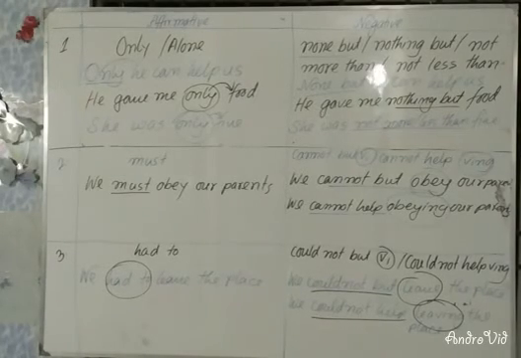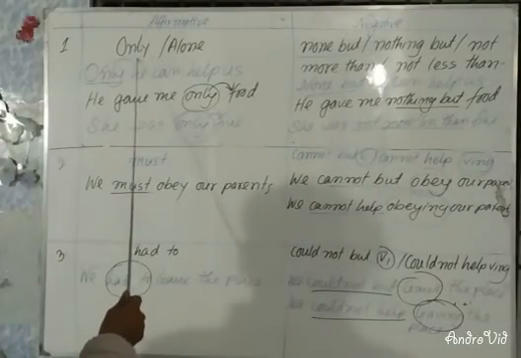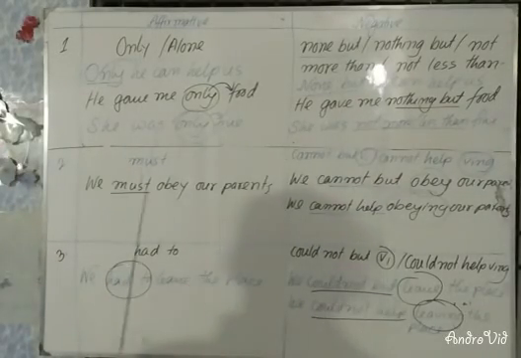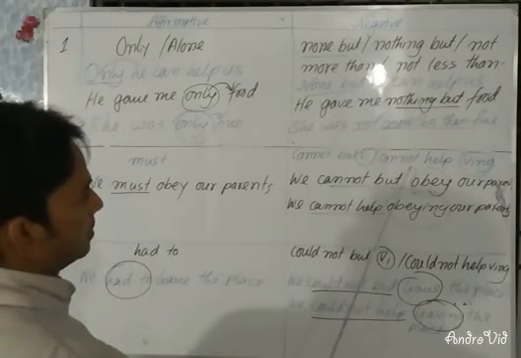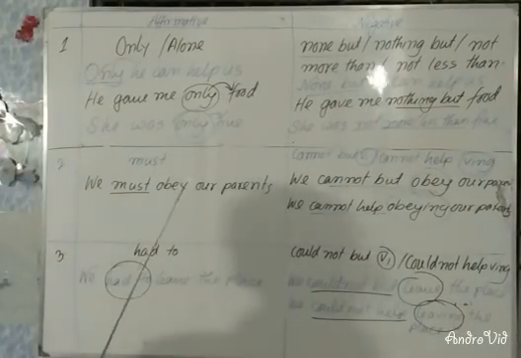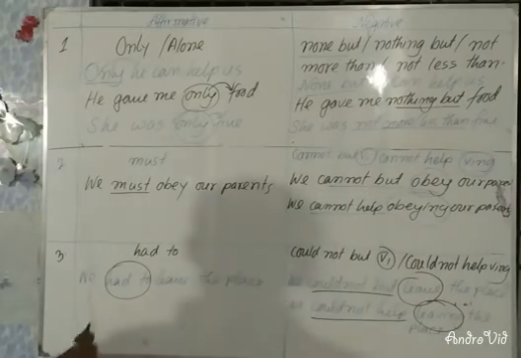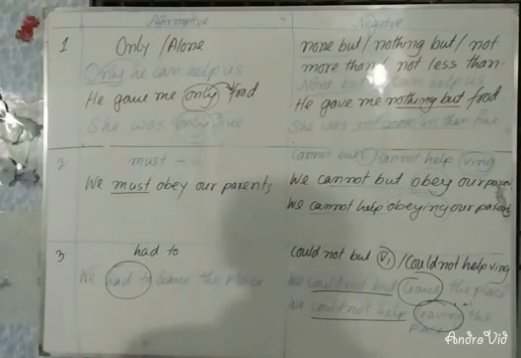Like this, if you have in a negative sentence none but or nothing but or not more than or not less than, you will have to use only or alone instead of these. If you have cannot but or cannot help in a negative sentence, you have to use must then present form of verb. This must is a modal auxiliary verb, so after this modal auxiliary verb you will have to use the present form of verb.